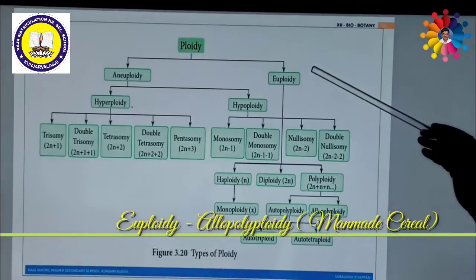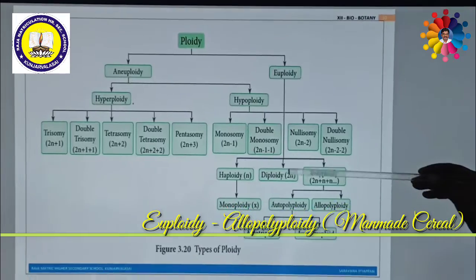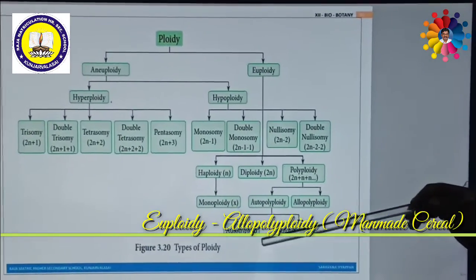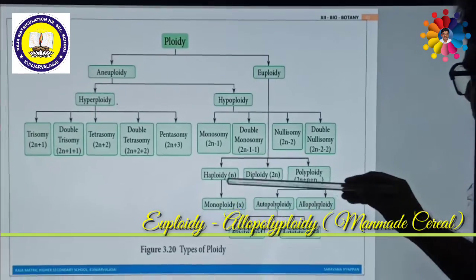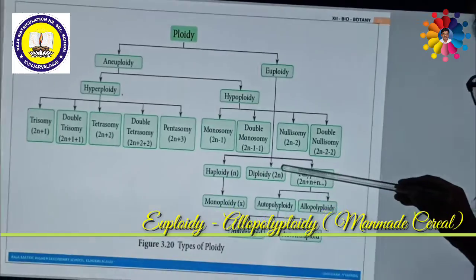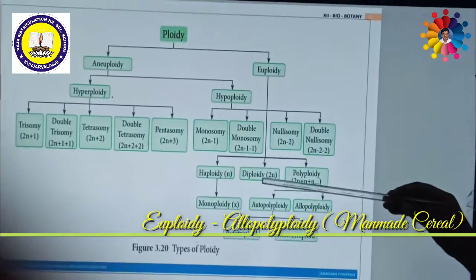Now we are going to discuss euploidy. Euploidy is broadly divided into haploid, diploid, and polyploid. What is euploid? As I said just now, almost all the cells have two sets of chromosomes. They are called diploid.